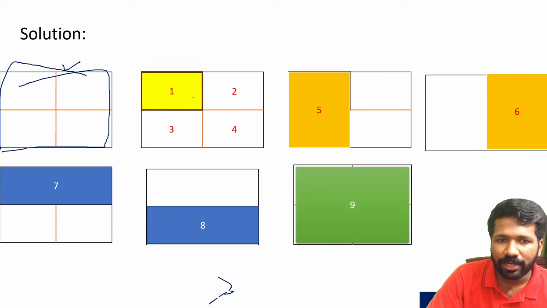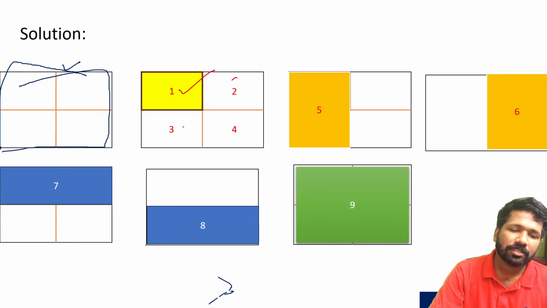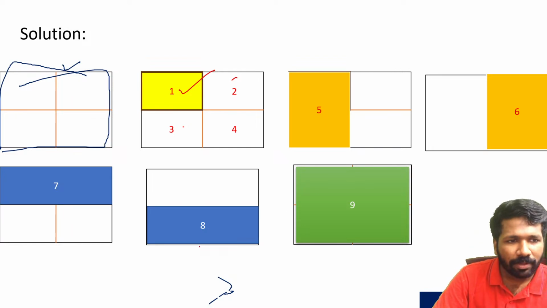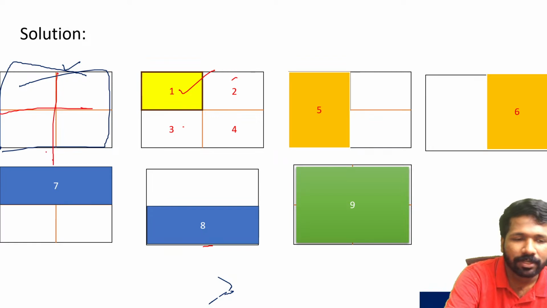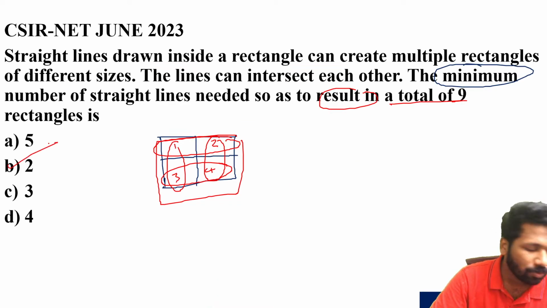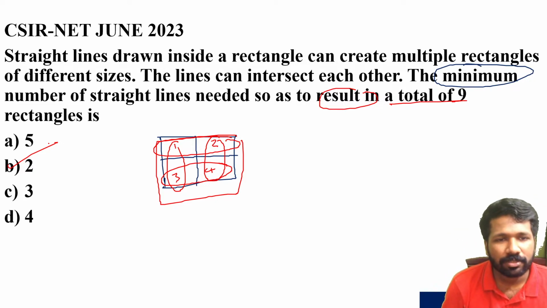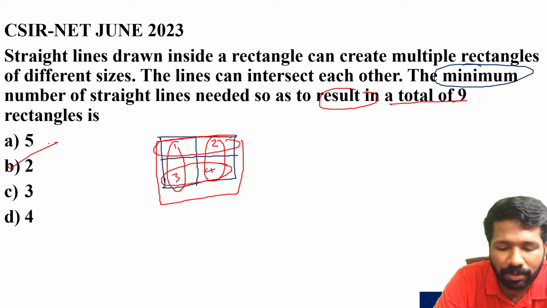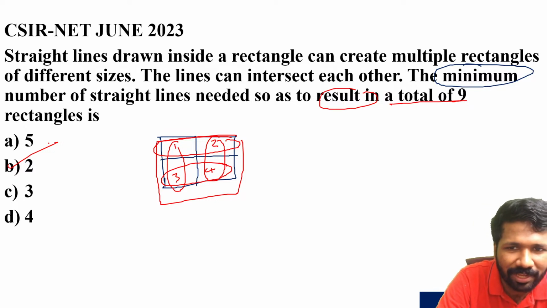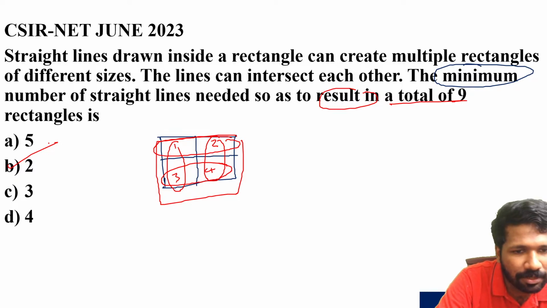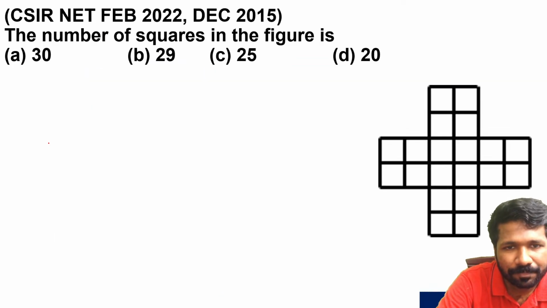Now these are the 9 rectangles, 1, 2, 3, 4, 5, 6, 7, 8, 9. All of you understood this? For that, how many lines did we draw? The question is asking how many lines are drawn. 2 lines only. So the answer is option B, 2. That was a little different question. The image was not given. You have to imagine the image and make 9 rectangles. So how many lines are to be drawn? That is the question. All of you clear?